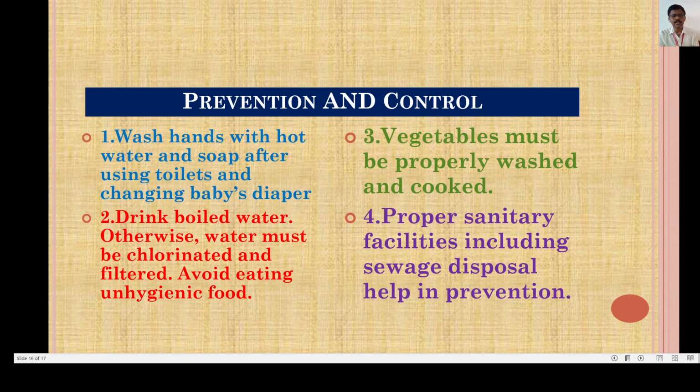Now this was about the two diseases we have studied today. The first is malaria and the second is amoebiasis.